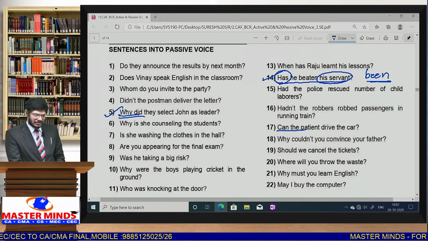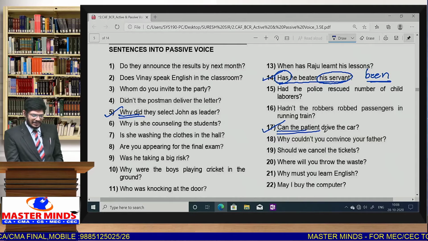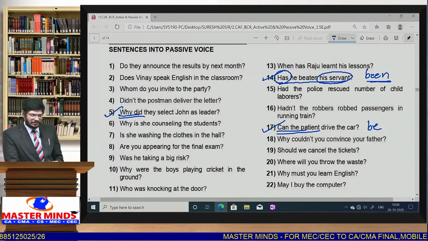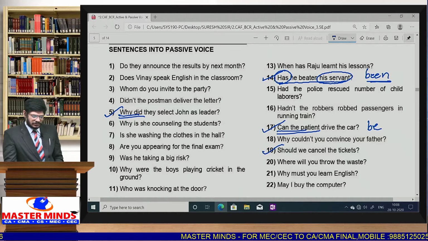Next, whenever the modal auxiliary is there, don't forget to write be form. Can the patient drive the car? Can the car be driven by the patient? Should we cancel the ticket? Should the ticket be cancelled by us?